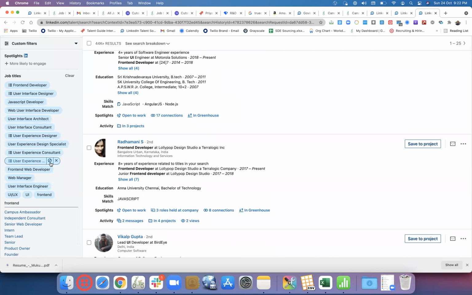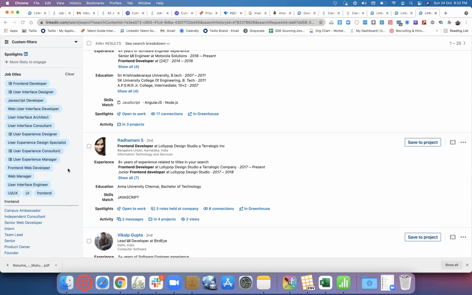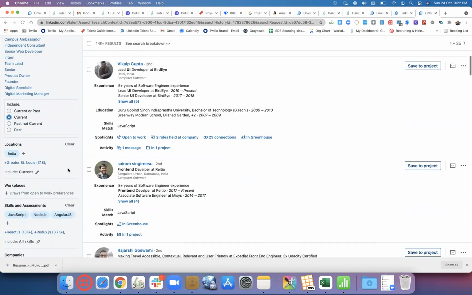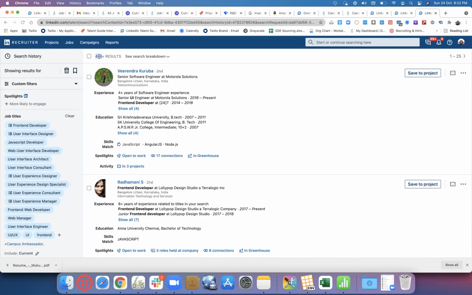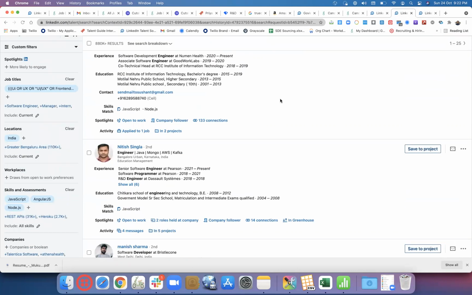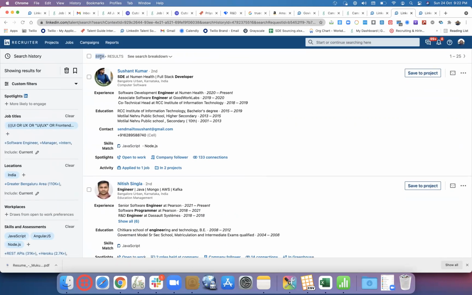All the suggested titles by LinkedIn for front-end engineers or UI engineers or user interactive, user experience consultant, user experience designer, user interface consultant, user interface architect. Architect, we have not even used it, but I'm just taking it. Manager also, consultant also, design, designer, we did not use them. But still, we have gone with that extra thing, whatever LinkedIn is suggesting. And then India and these 3 skills. And if you see, it's still 44K. But when you go for Boolean in Boolean, it gives you 880K.